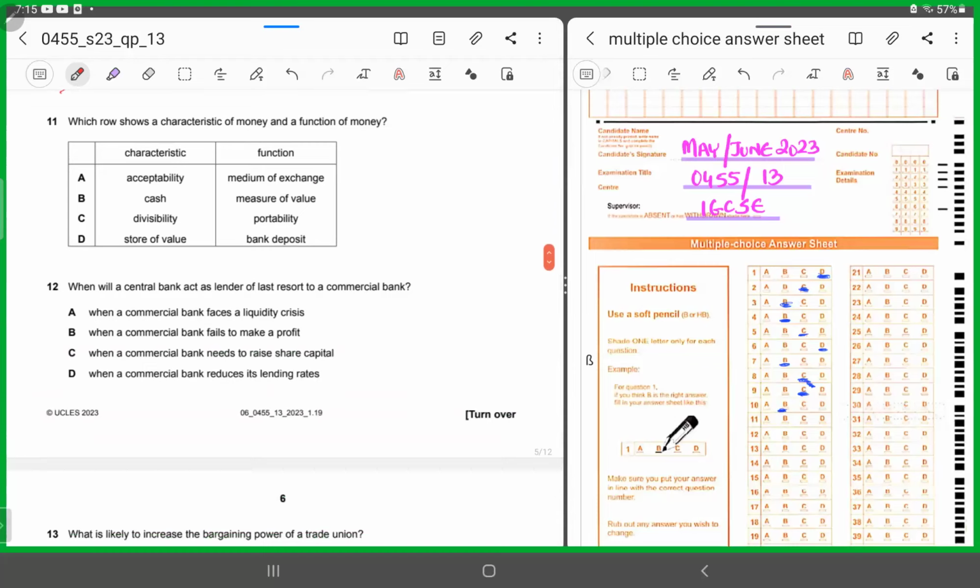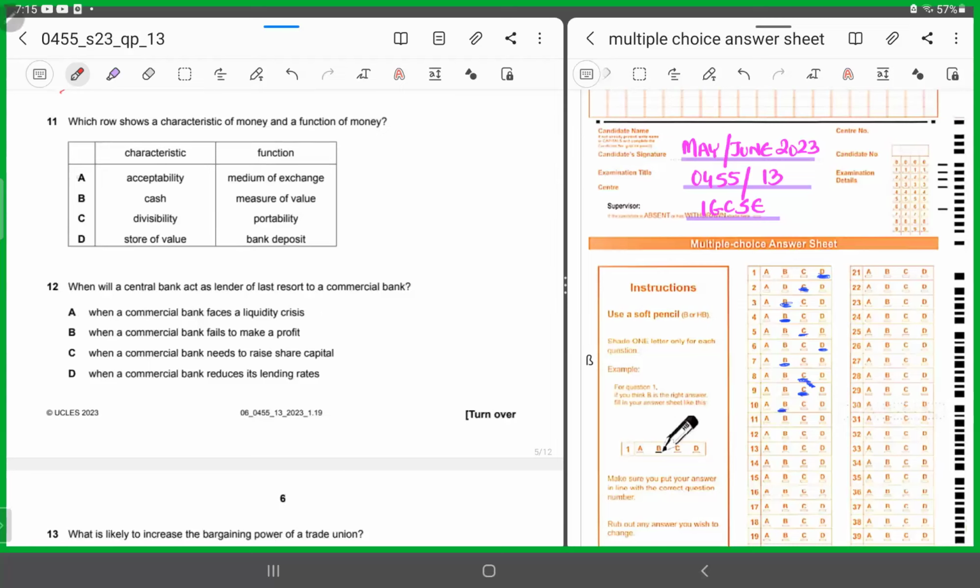11. Which row shows a characteristic of money and a function of money? They've given two parts in the table, and under each heading they've put in the characteristics and the function. Then you need to pick out the correct option. A talks about acceptability as the characteristic and medium of exchange as the function. All right, yes, that's the correct answer.